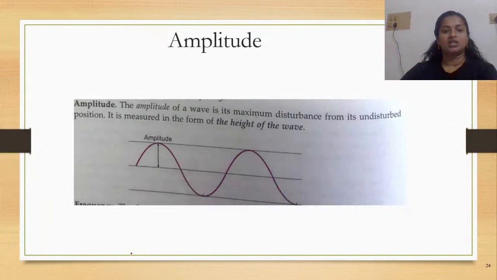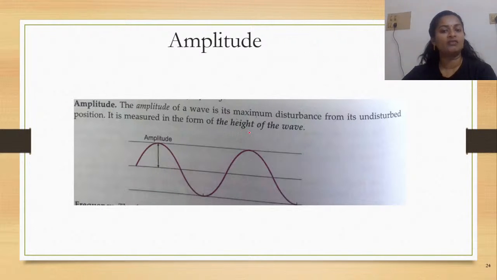Okay, so now let us understand what exactly the amplitude is. Amplitude is the maximum distance from its undisturbed position. The undisturbed position is your central axis, and the maximum distance or maximum height that your wave can reach is called the amplitude.